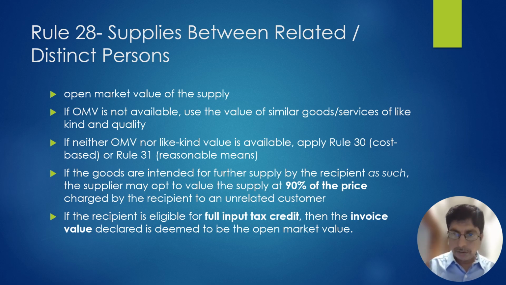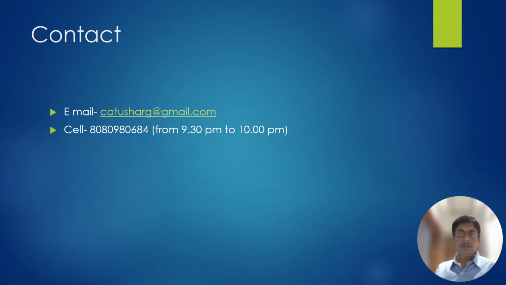It is not only regarding the particular transaction. I'm again repeating, if B is reversing the common credit under rule 42, then this facility of the invoice value being deemed to be the open market value is not available. It is available only if B is having a full input tax credit. Then only the invoice value, whatever it is, is the open market value and the transaction value. This is how I sum up the valuation provisions.